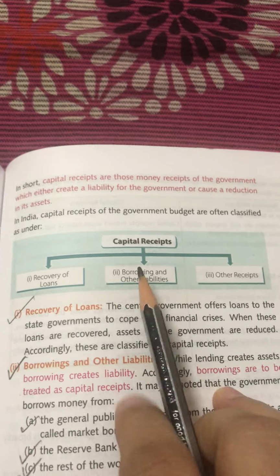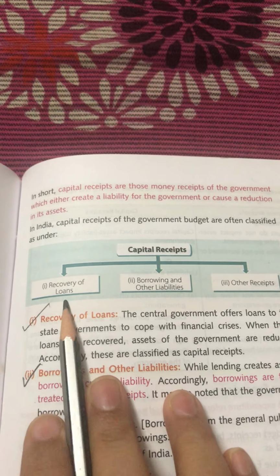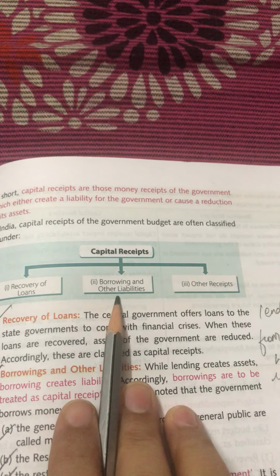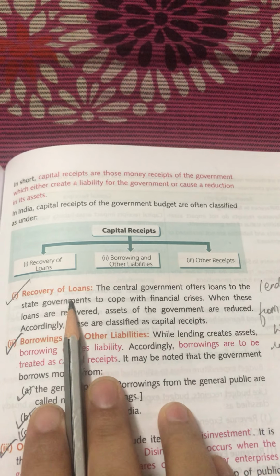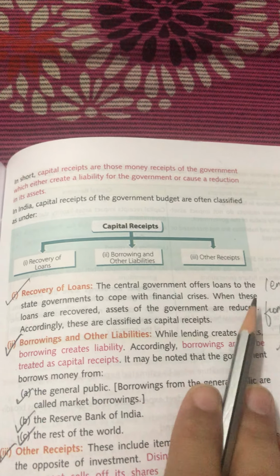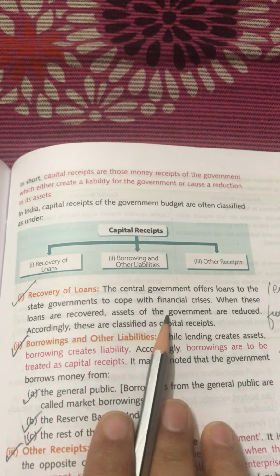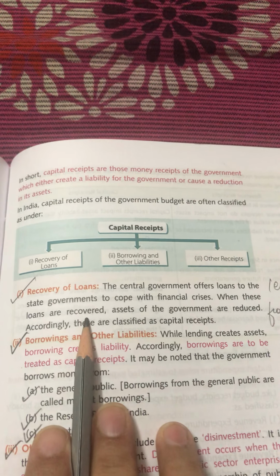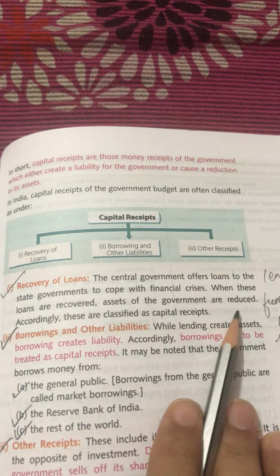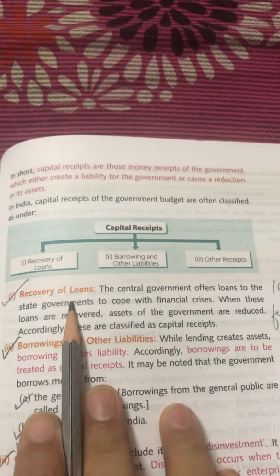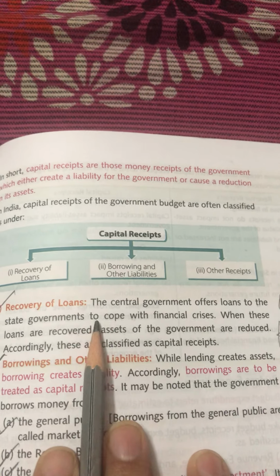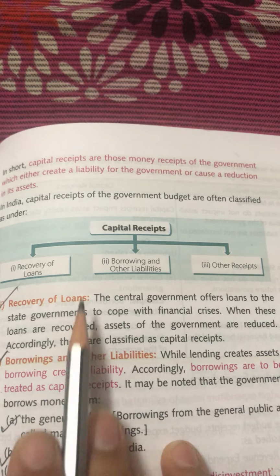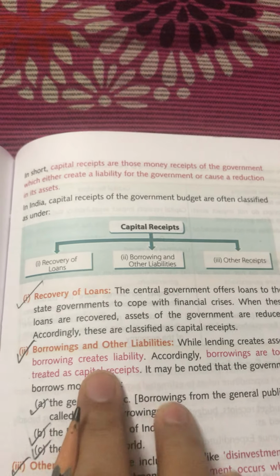Fine. Now, the capital receipts have been divided into three parts: recovery of loans, borrowing and other liabilities, and other receipts. Now, recovery of loans, as I told you, the central government offers loans to the state government to cope with financial crisis. When these loans are recovered, assets of the government are reduced. So when the center is giving any loan to the state and when these loans are recovered, naturally the assets of the state is reduced.